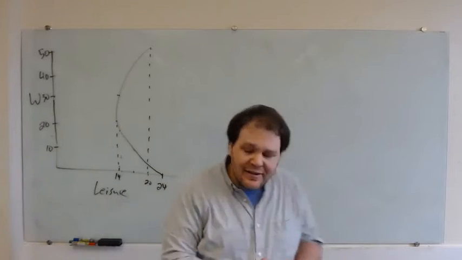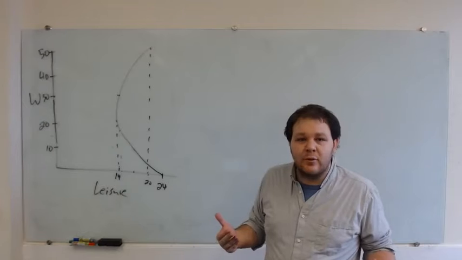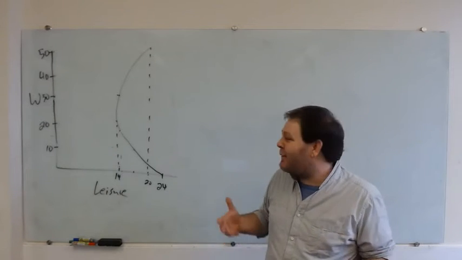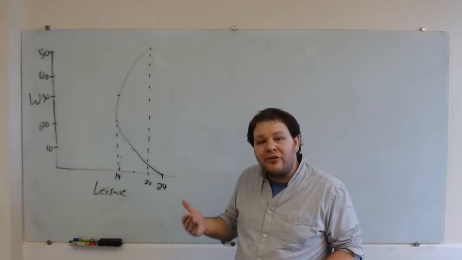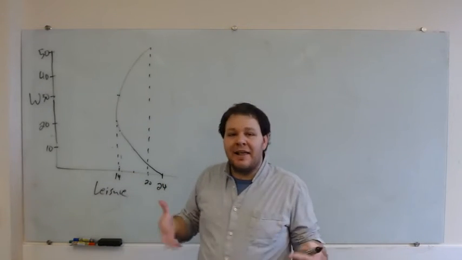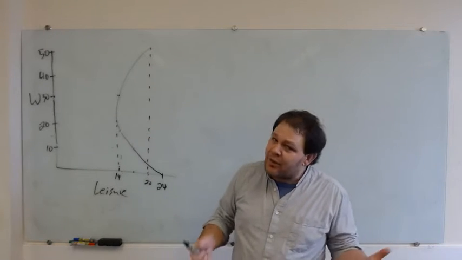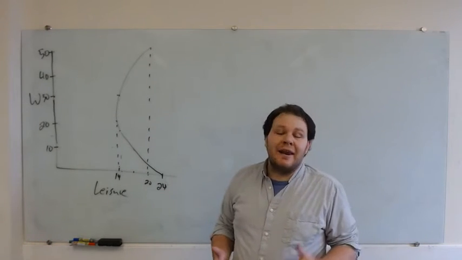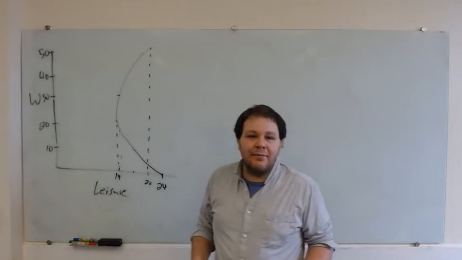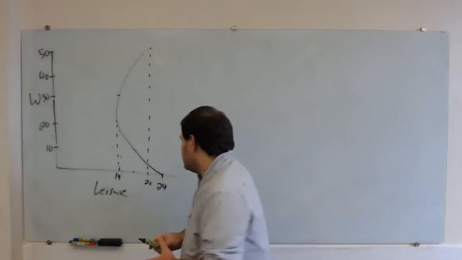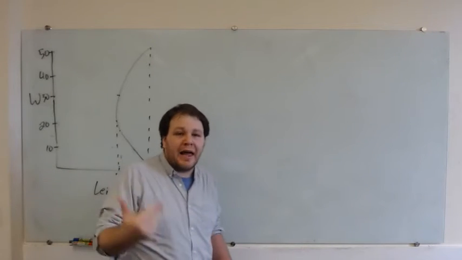And the reason behind this is that when our wages are very low, we're using our leisure time on things that we can get with money, that we can buy with money. When our wages are very high, our remaining leisure time is precious, so the income effect is going to dominate the substitution effect. As our wages go up, we're going to react by saying, now that I'm really rich, now that I can afford to have more consumption working less, I want to spend more time doing the things that I enjoy. So let's think about how to take this and translate this into a labor supply curve,